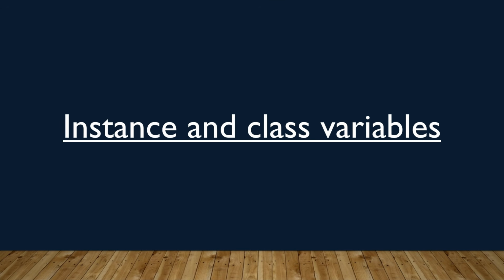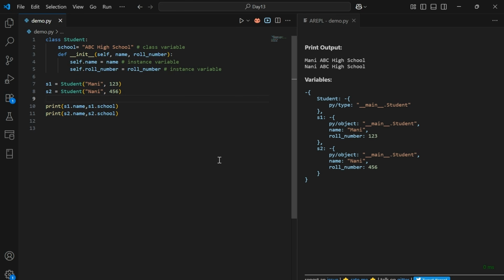Next, let's discuss instance and class variables with an example. Let me tell you a story. All students belong to the same school, but each has a different name and roll number. So, school name would be the class variable and name and roll number would be the instance variables. Let me explain a bit more clearly.